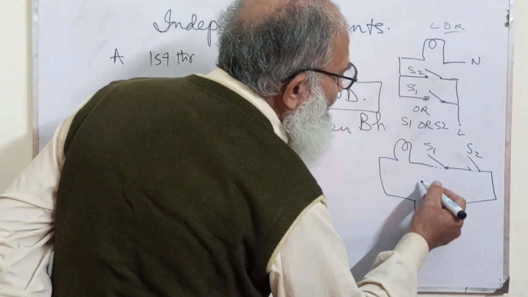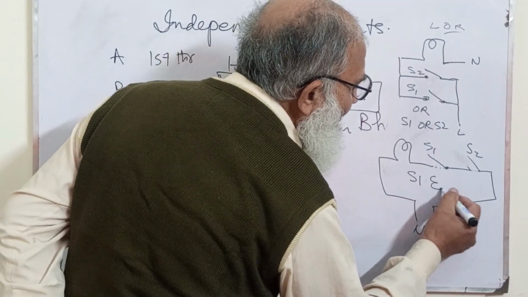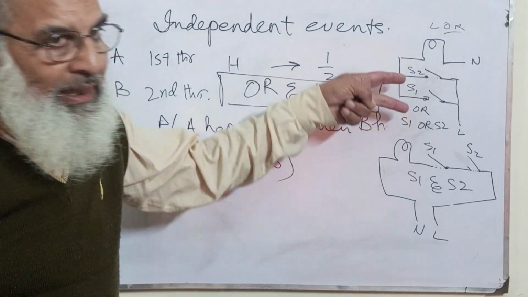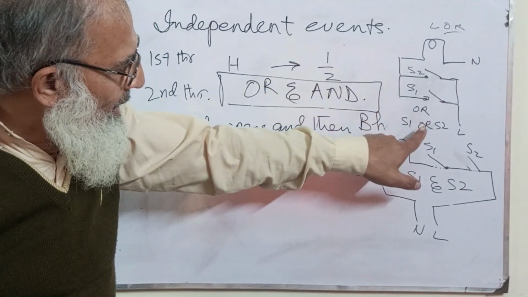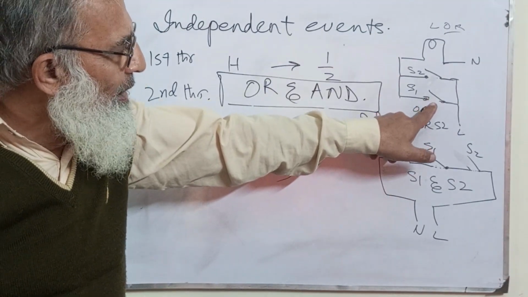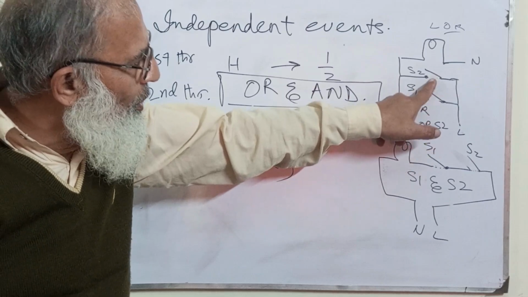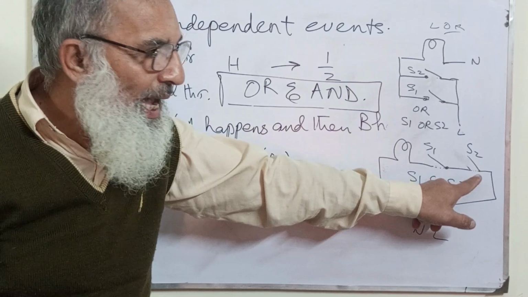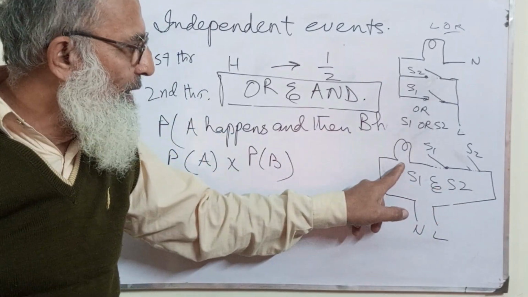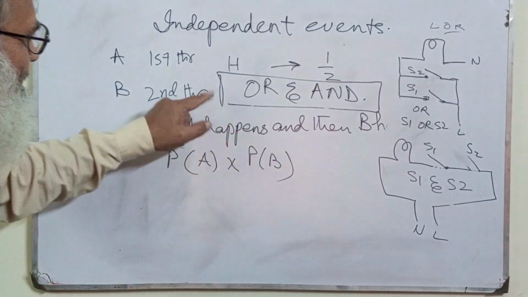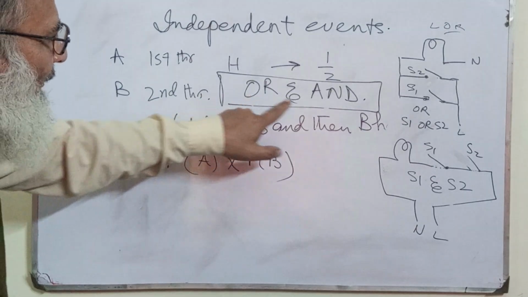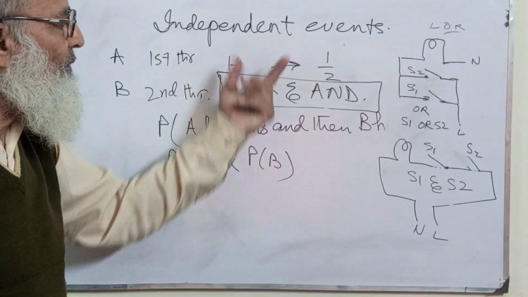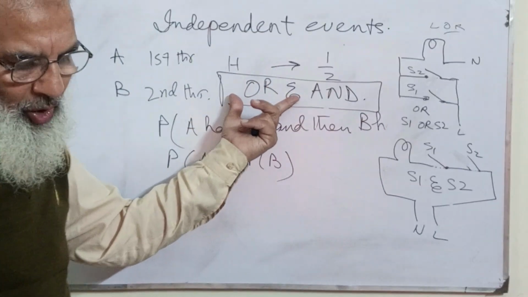So that means S1 and S2. What is the difference here? In the OR circuit, you close either this switch or that switch. But in this circuit, you have to close both the switches to get it energized. Same is the difference between OR and AND. So when there are independent events, we use the AND statement.